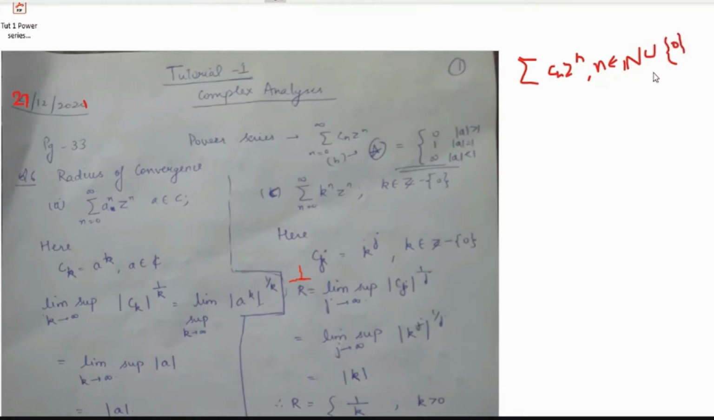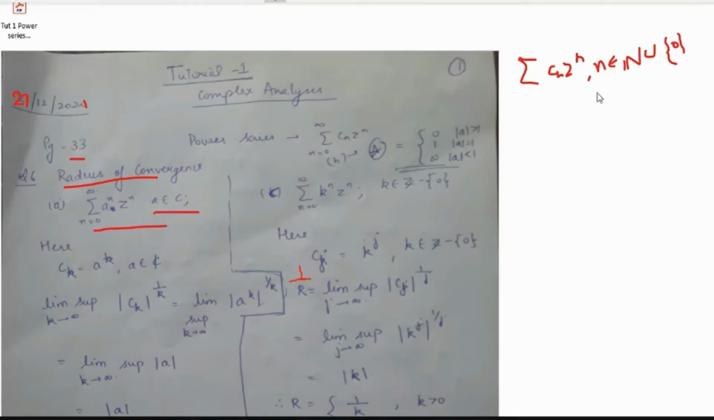So the first questions that we have are from the complex analysis book, page number 33. The question is, we have to find the radius of convergence of a few series. The first series that we are given is summation a to the power n Zn. Is it visible clearly? So the first series we have is summation a to the power n Zn, n is equal to 0 to infinity, and a belongs to complex numbers, right?